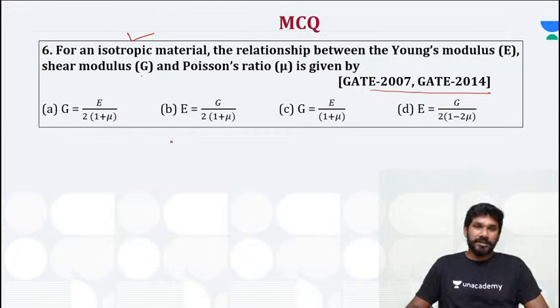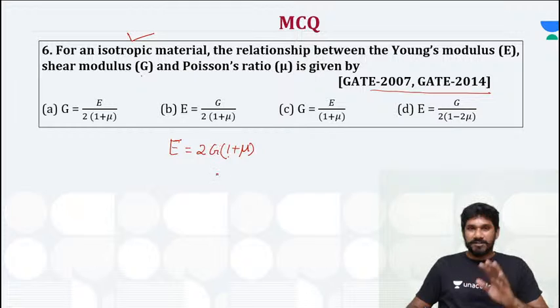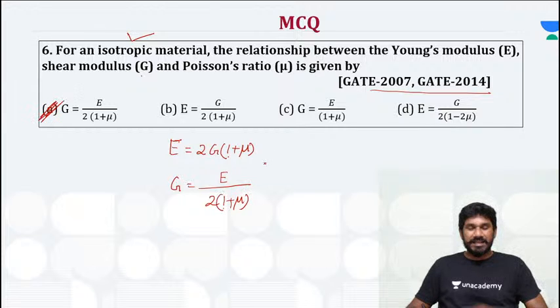We know Young's modulus is equal to 2G(1 plus mu), so G is equal to E by 2(1 plus mu), which means A is the answer. A direct one, just a simple formula.